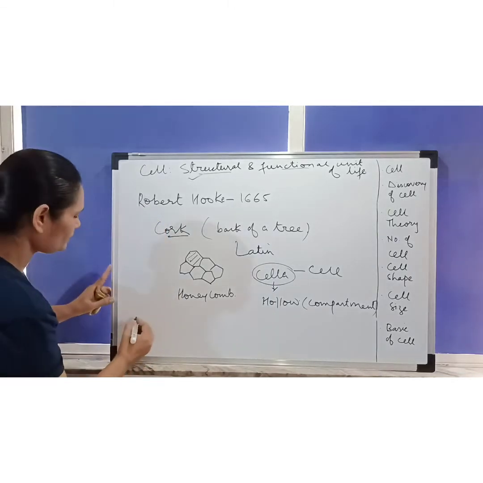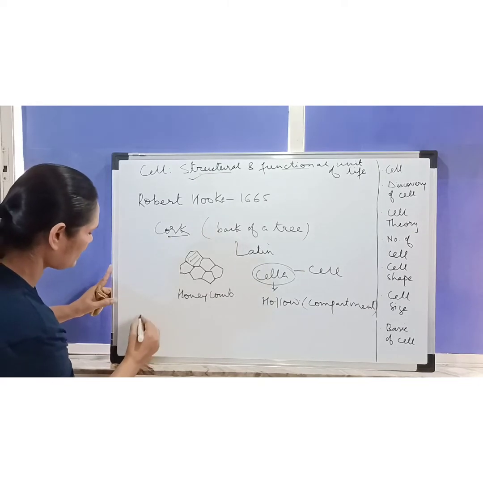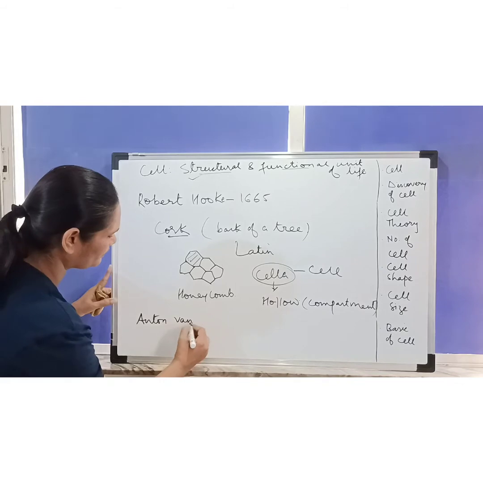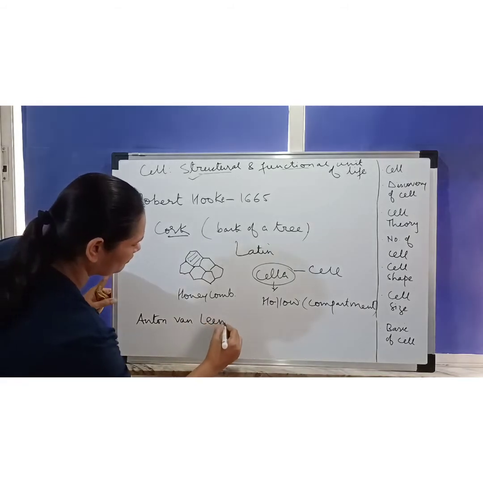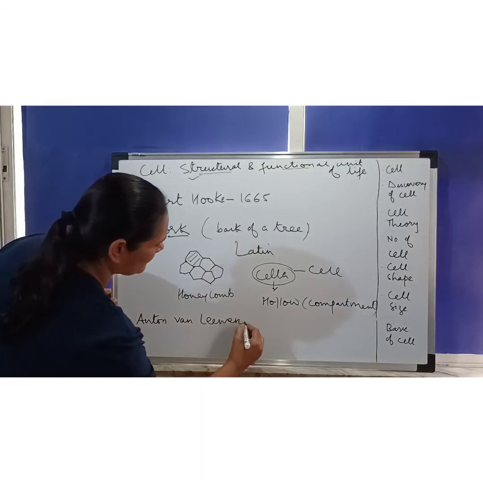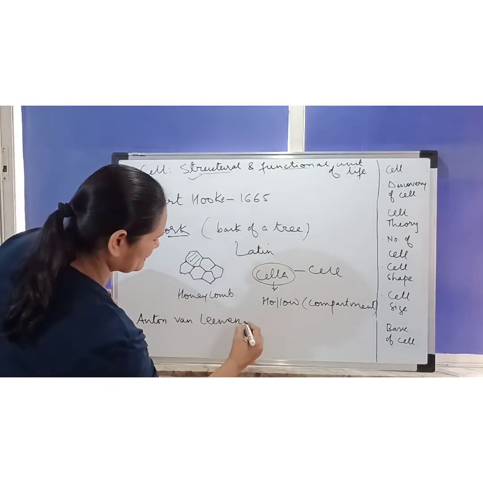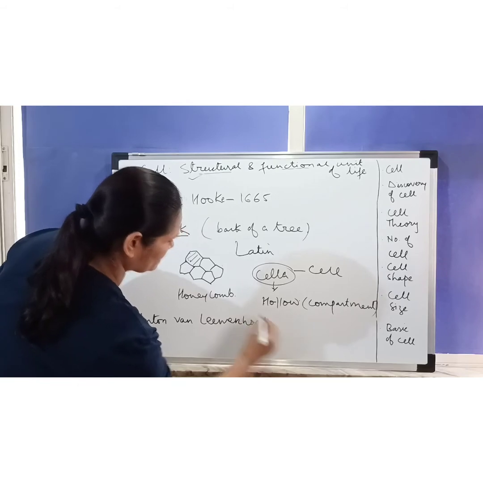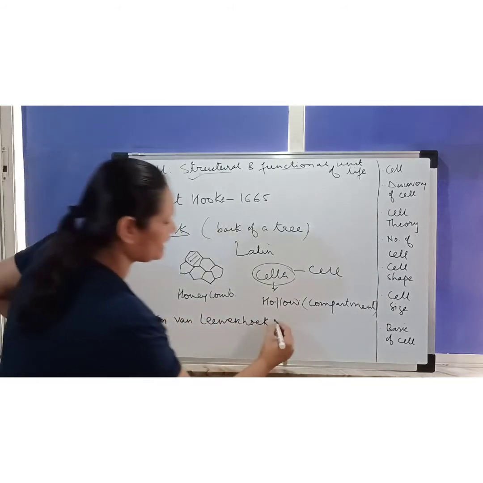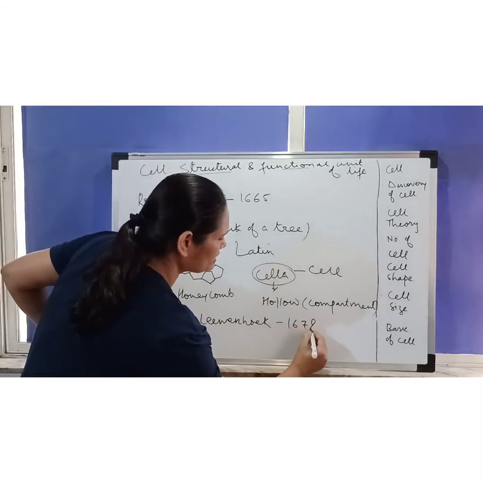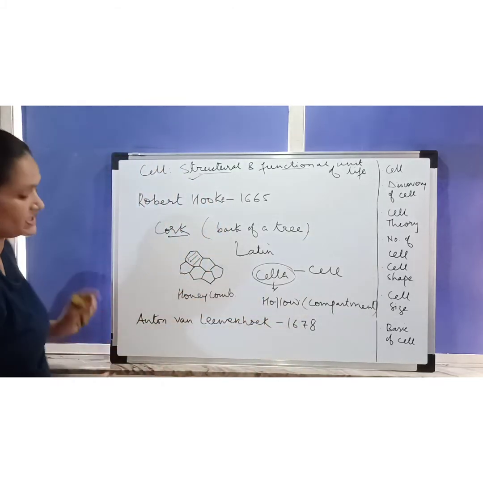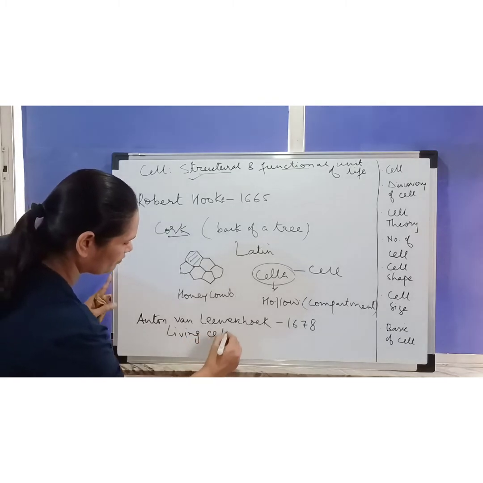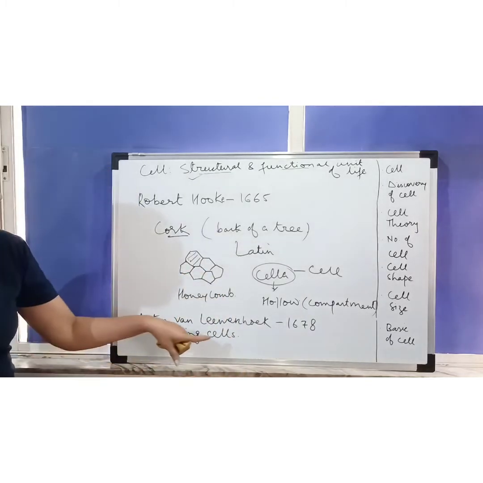Now, then Anton von Leeuwenhoek, in 1678, he talked about the living cells.